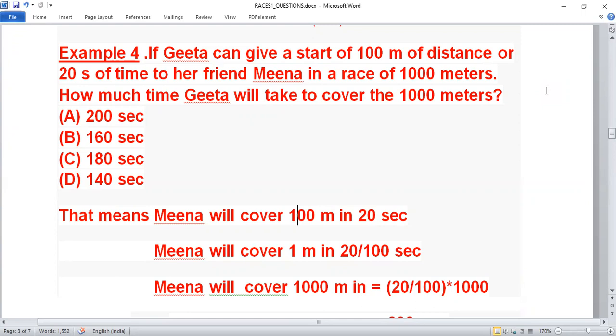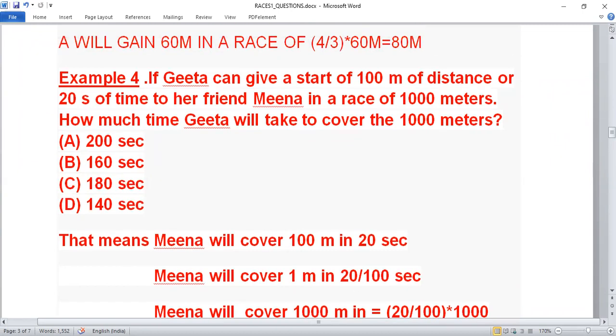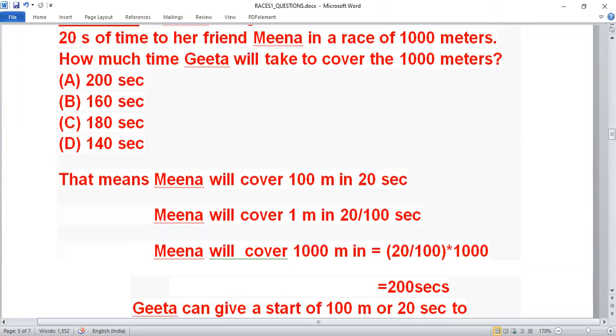So now what, see first of all, what has been given in the question? Geeta is giving a start of 100 meter to the Meena. Means Meena is already 100 meter ahead of Geeta and she takes 20 seconds to cover that distance of 100 meter. It means you can say Meena will cover 100 meter in 20 seconds. So Meena will cover 1 meter in 20 upon 100 seconds. Then 1000 meter in 20 upon 100 into 1000, in 200 seconds.